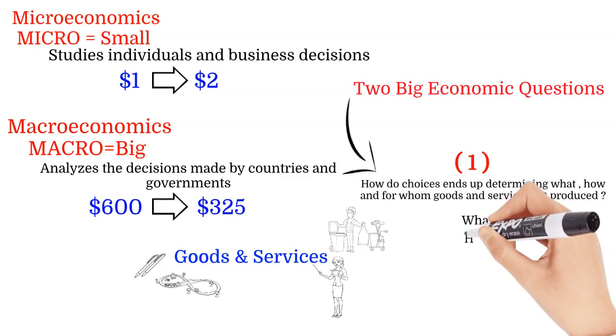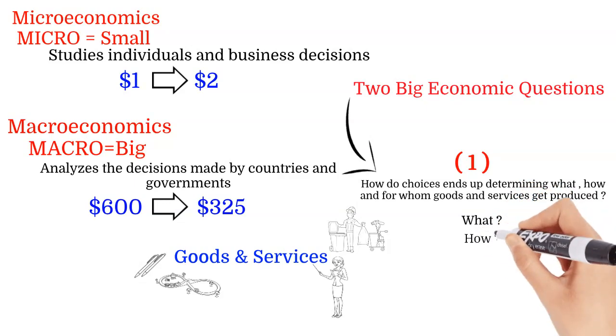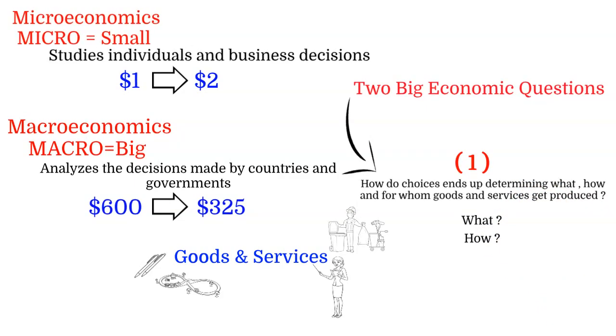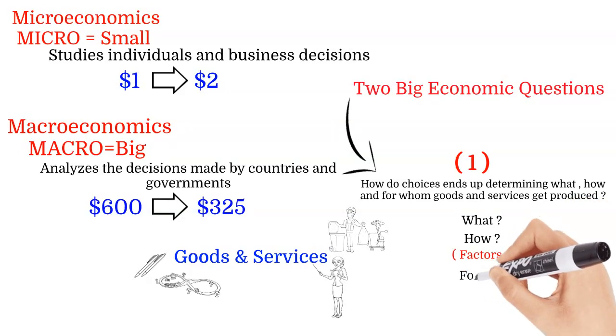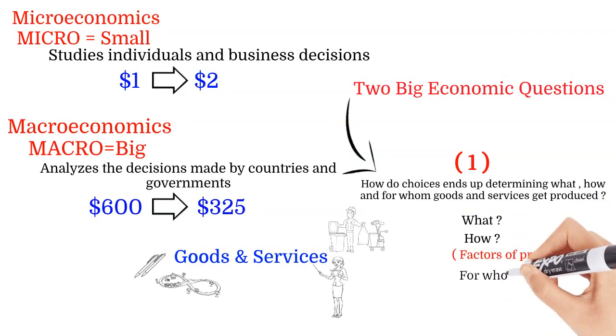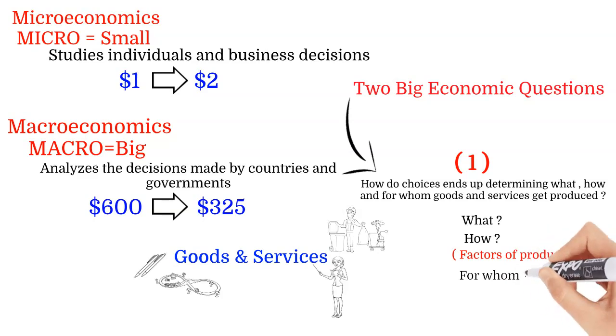Then moving to how we produce the product. We produce the product by using the technologies and resources that help us to produce the goods and services. When we say resources, we mean factors of production that I will explain later. Then, for whom? Who will consume it? Who will use and buy the goods and services? Who are the target customers?